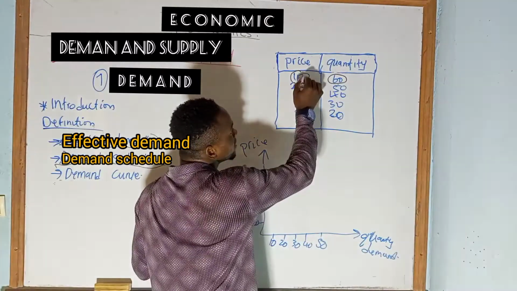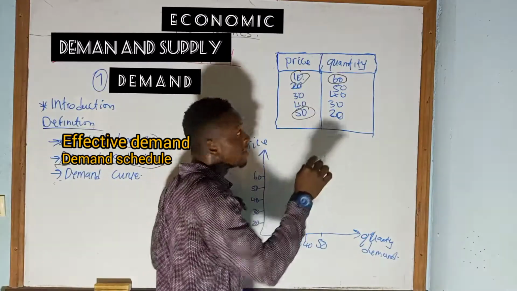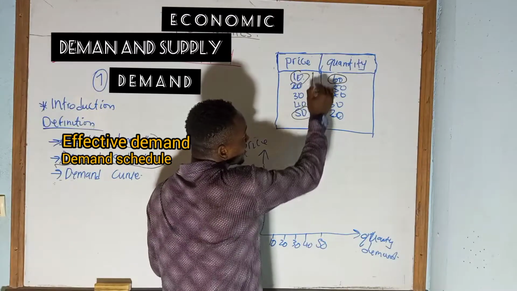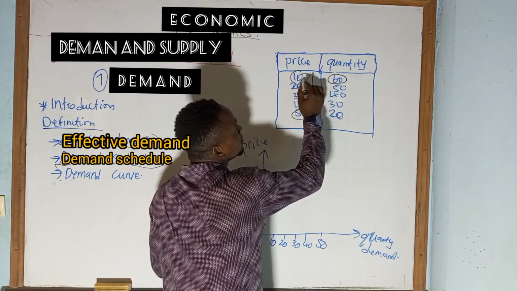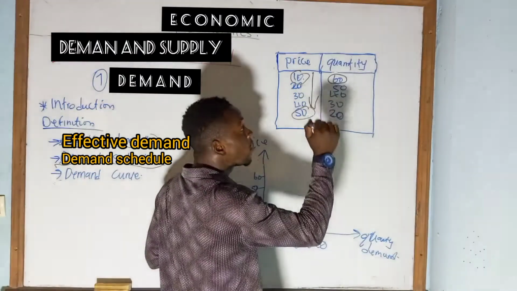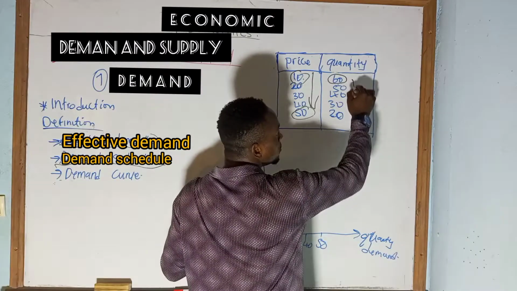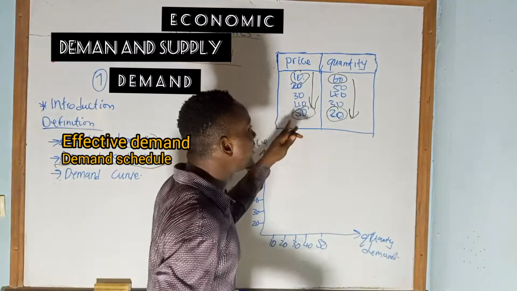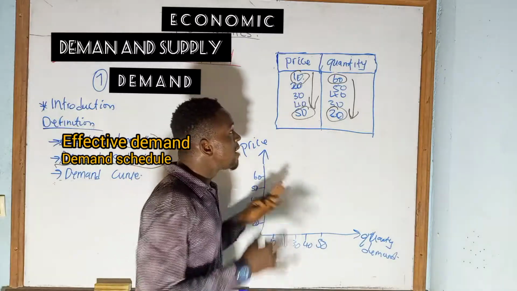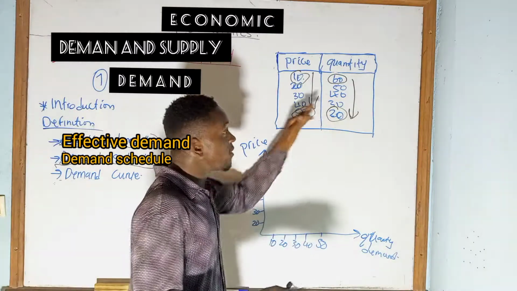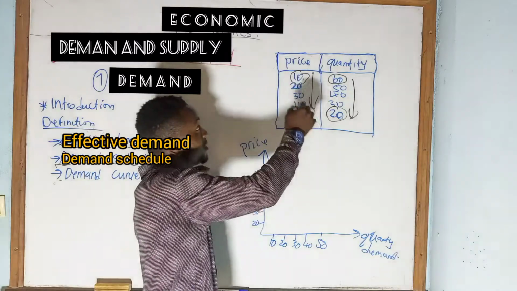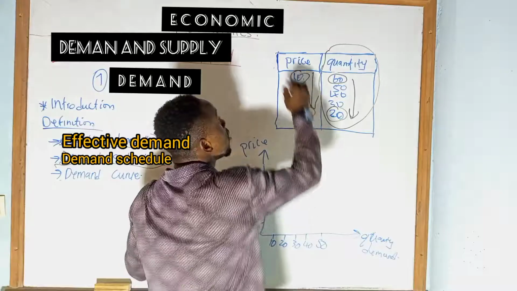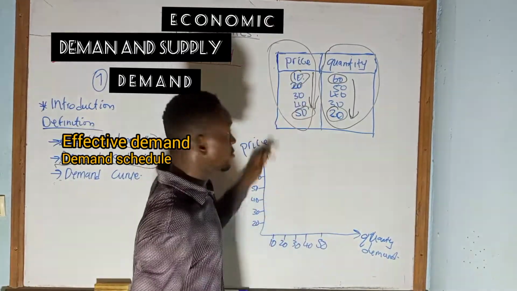When the price moved from 10 to 50, you see that the quantity demanded also dropped, because an increase in the price from 10 to 50 will lead to a decrease in the quantity from 60 to 20. So that's a demand schedule. A demand schedule is a table showing the various quantities of goods and services at their various alternative prices. So these are the prices.